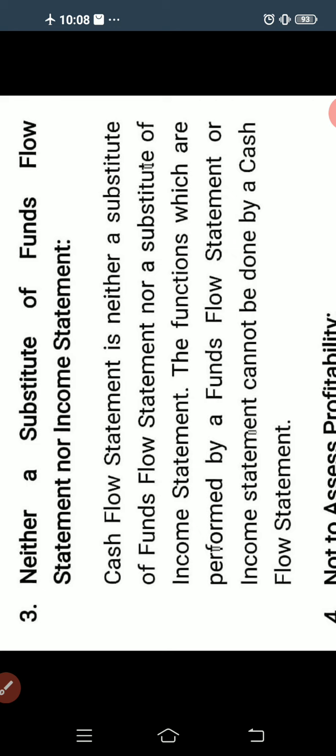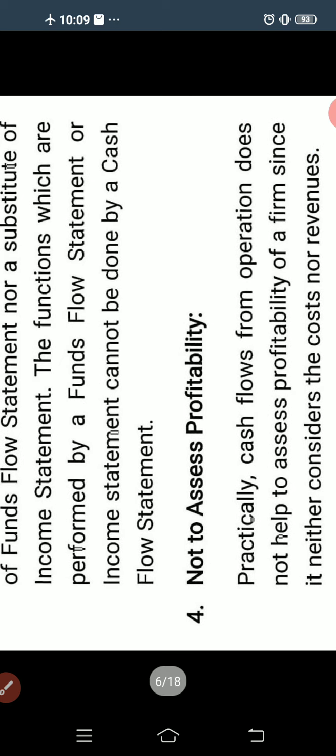So the functions which are performed by the fund flow statement or income statement cannot be done by the cash flow statement. Instead of fund flow statement and income statement, we cannot use the cash flow statement, because whatever functions are performed by the fund flow statement and income statement cannot be performed by the cash flow statement. So that's why it is neither a substitute of fund flow statement nor the income statement.